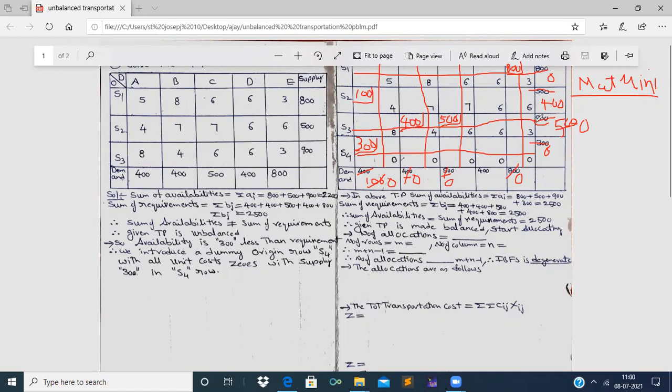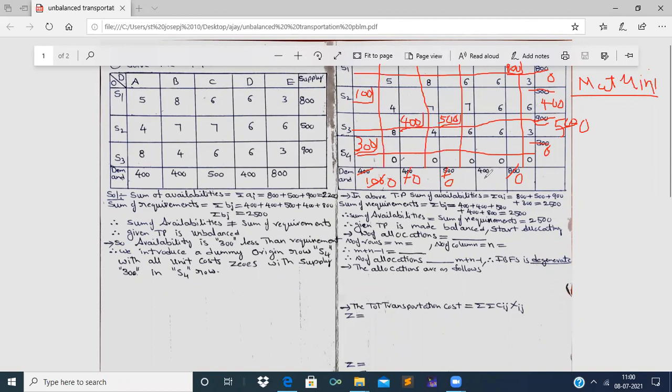And now the leftover cost is 6. It is the only leftover cost and there is no comparison with other costs. Therefore, for this cost cell, the corresponding demand is 400 and supply is 400. Therefore, it is the last allocation to be done.